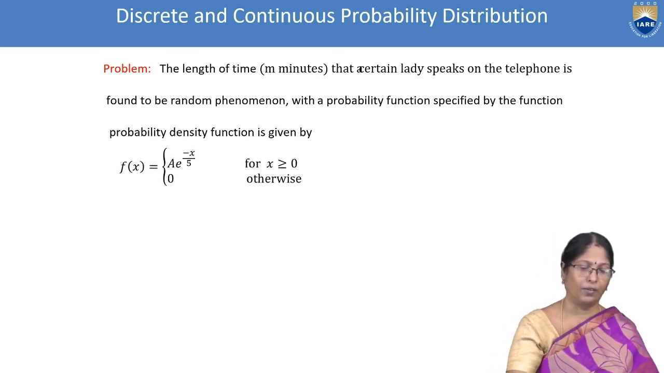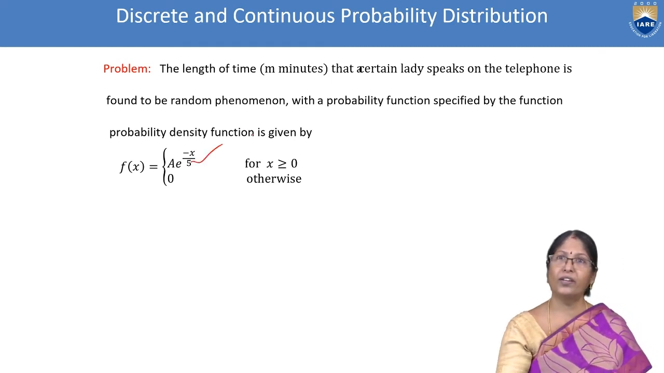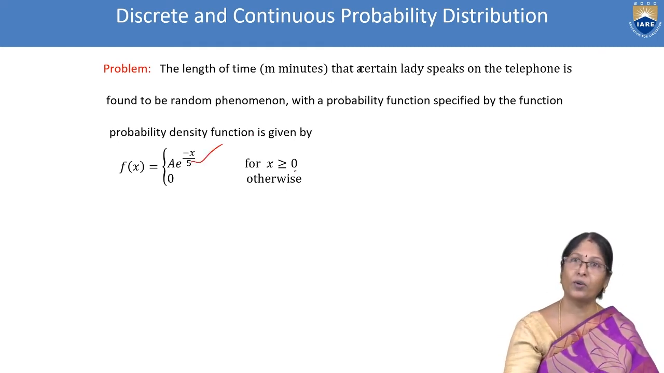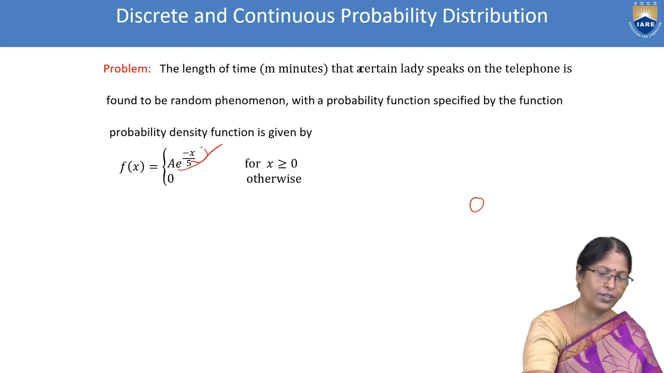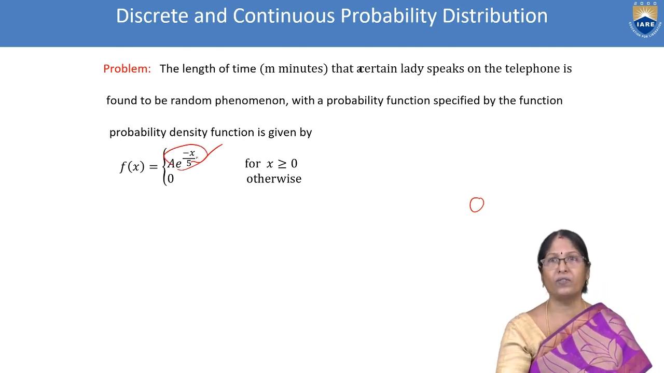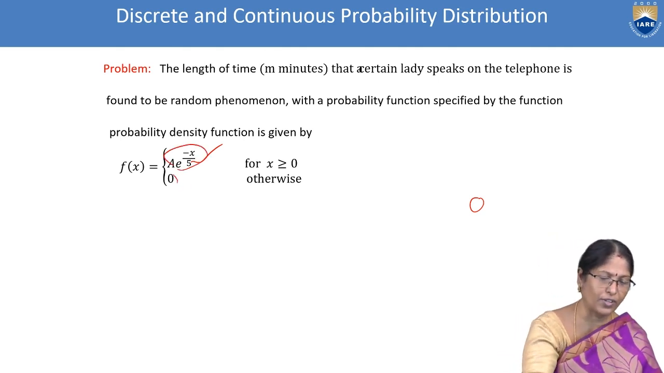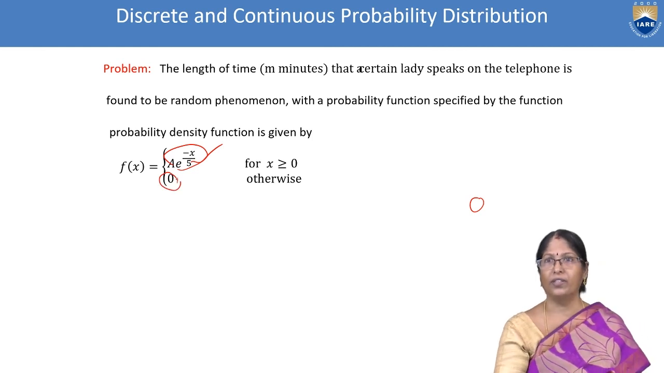The function is given. Strictly it is told x is greater than or equal to 0, so 0 is included. From 0 to where is not given, it is understood that it is up to infinity. From 0 to infinity this function is there. In the remaining intervals the function is 0. That is given in the question.